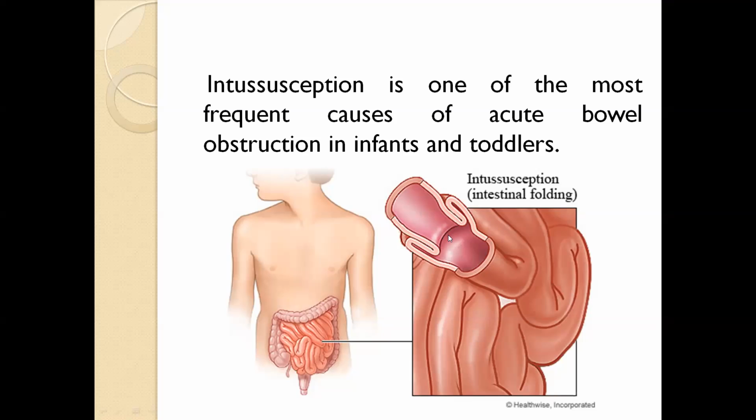When edema is produced, it causes oozing of blood which goes distally and comes out through the rectum. So the patient's second common feature is bleeding PR, mucus currant jelly like stool. So these two features are present in the majority of patients: severe abdominal pain and bleeding PR.